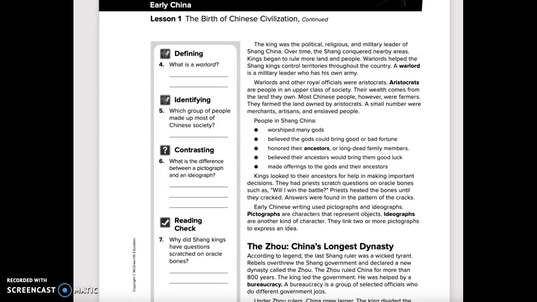Before we continue reading, we're going to review the questions that we need to answer. Number 4, what is a warlord? Number 5, which group of people made up most of Chinese society? Number 6, what is the difference between a pictograph and an ideograph? And number 7, why did Shang kings have questions scratched on oracle bones?